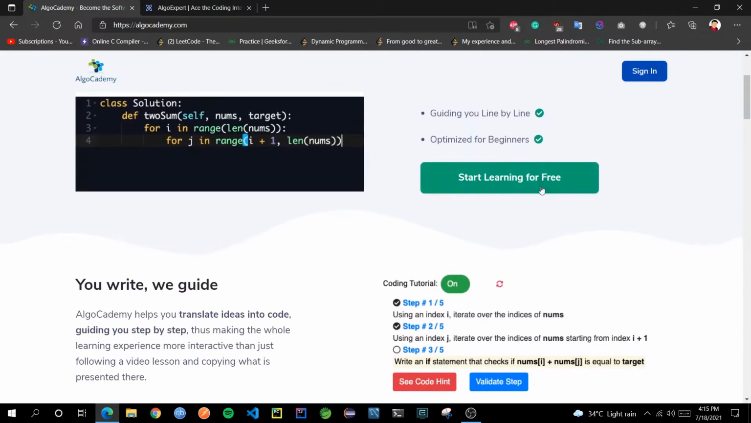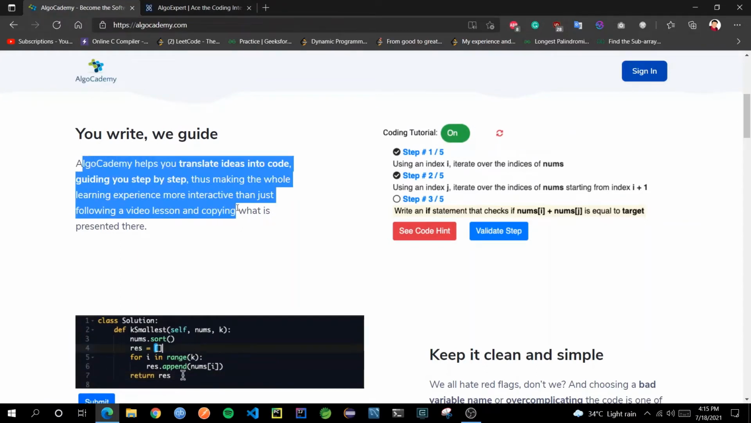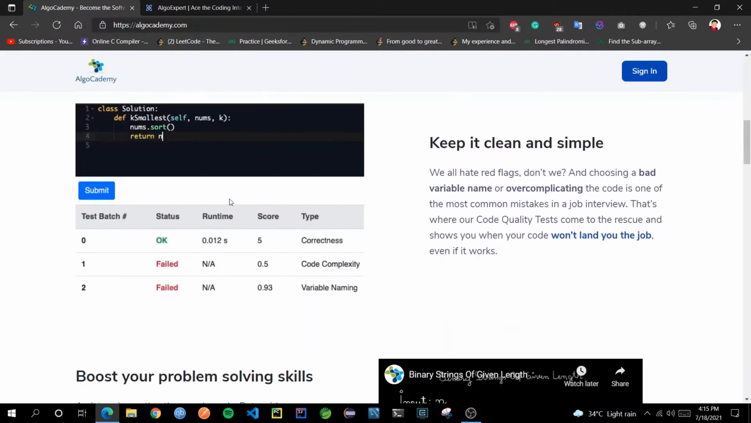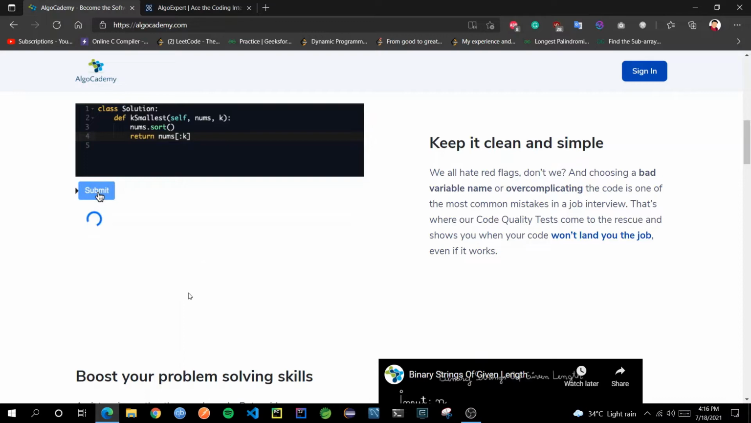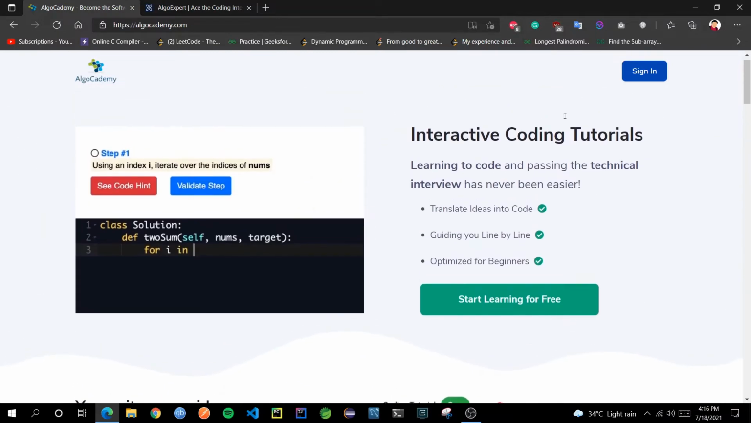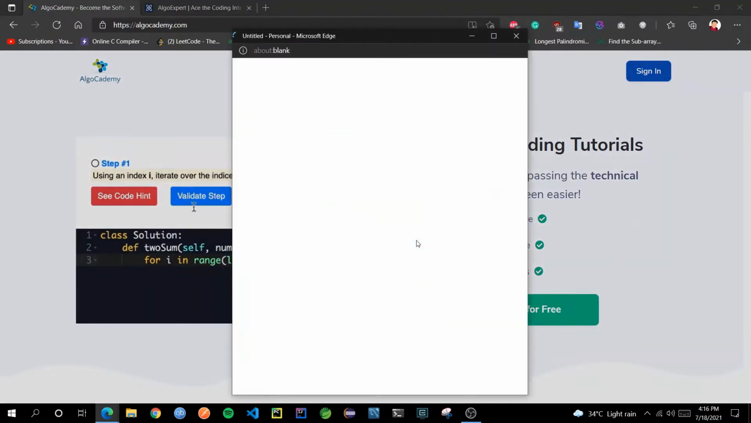So these are the key features, and if you go down here, they also elaborate on that line by line and step by step guidance. And here you can see some code, how they are checking and what all metrics they check your code upon. So all these we will go through. Let's sign in with my account and show you how the interface looks.